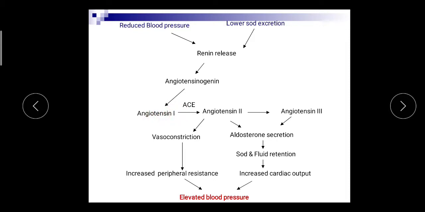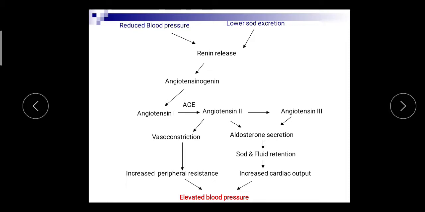Angiotensin 1 is biologically inactive, and the biochemical conversion continues with breakdown of angiotensin 1 to angiotensin 2, and this conversion is catalyzed by the ACE, angiotensin converting enzyme.